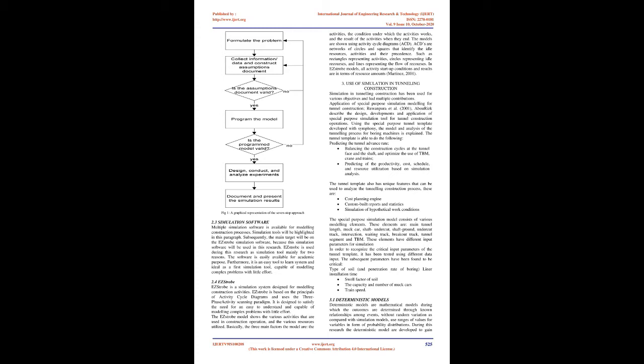The models are shown using activity cycle diagrams, ACD. ACDs are networks of circles and squares that identify the idle resources, activities, and their precedence, such as rectangles representing activities, circles representing idle resources, and lines representing the flow of resources. In EasyStrobe models, all activity startup conditions and results are in terms of resource amounts.